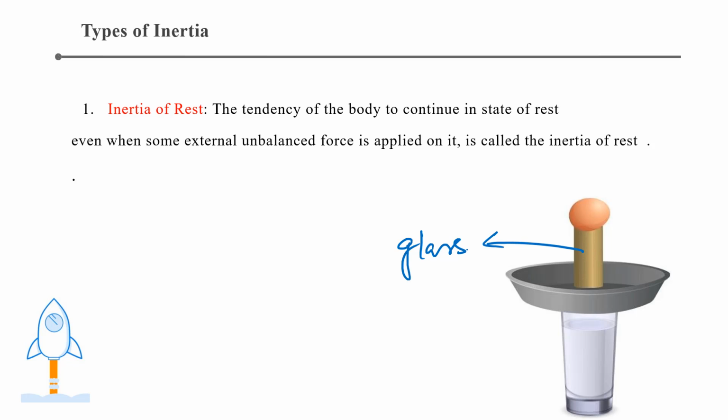Okay, the best thing to remember is inertia of rest, inertia of motion, inertia of direction. That means whenever you have to explain that thing, inertia of rest means the body is initially in the rest position, and you are applying some unbalanced force, so that's why it is feeling a backward force. That is the inertia of rest. Why I am repeating this concept is so that you can remember it well.